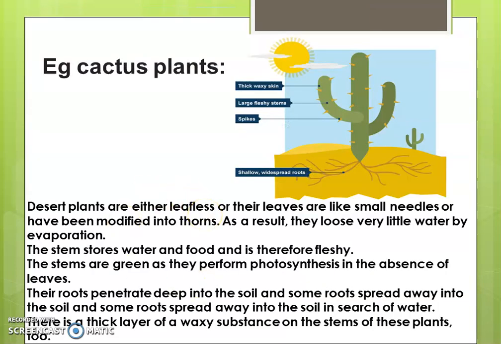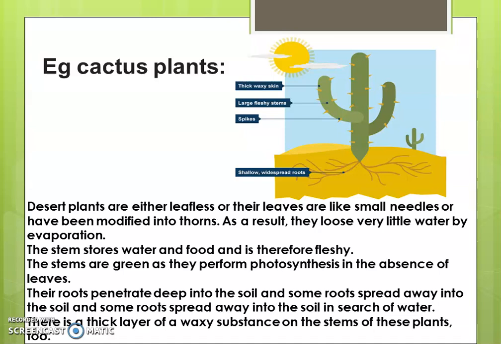Now we will see the adaptation of the desert plants. Example is cactus plants. Desert plants are either leafless, they do not have leaves, as I have told you. Their leaves are converted into thorns, or their leaves are like small needles or have modified into thorns. As a result, they lose very little water by evaporation. The stem stores water and food and is therefore fleshy. The stems are green as they perform photosynthesis in the absence of leaves.